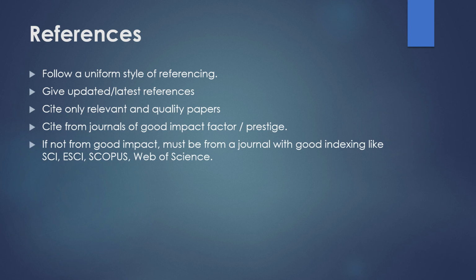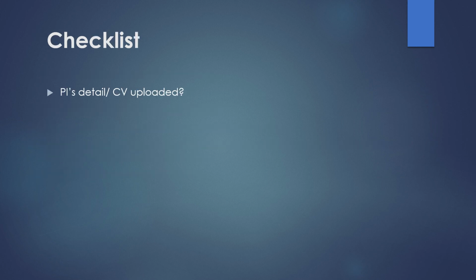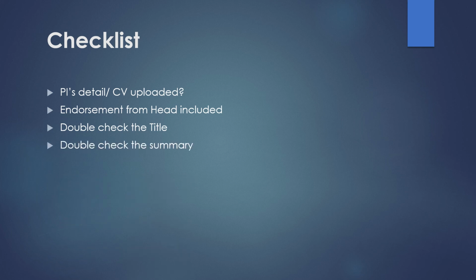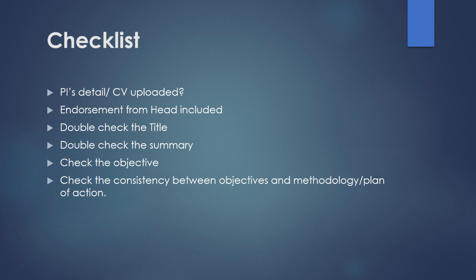And lastly, have a checklist on your hand, cover it, that whether you have covered it or not. PI is detailed, CV is uploaded or not, endorsement form from head of the department, head of the institute is included, double check the title, double check the summary, check the objective, check the consistency between objectives and methodology and plan of action, check the ceiling of the budget and justification for the budget.